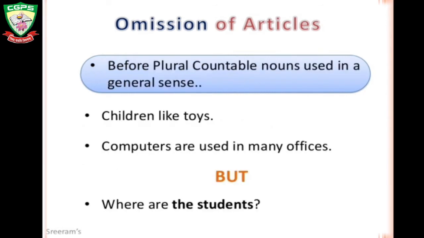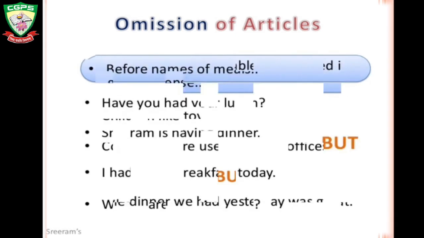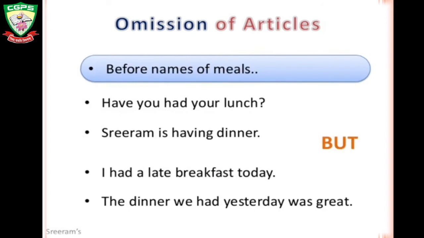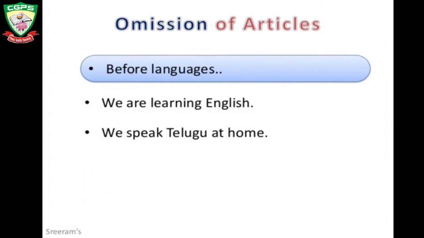Before plural countable nouns used in a general sense: children like toys. Before names of meals: have you had your lunch? So in this sentence, lunch is a meal, so we will not use the before it. Before languages: we are learning English. English is a language, so we will not use the before it.